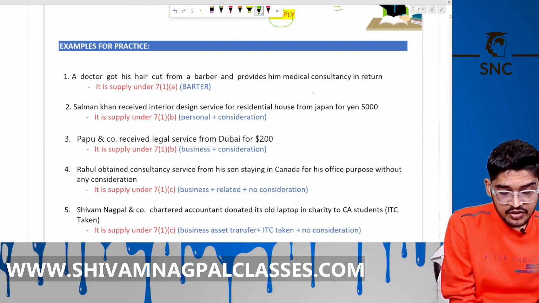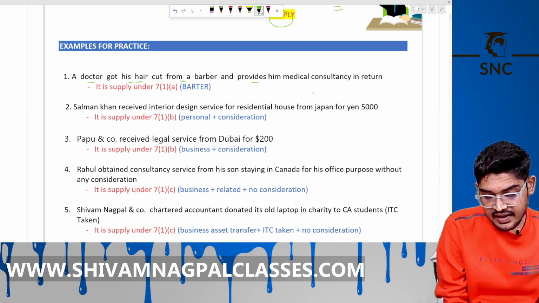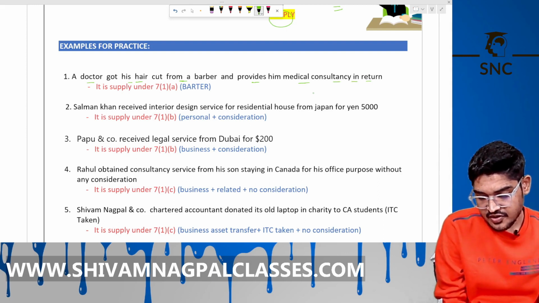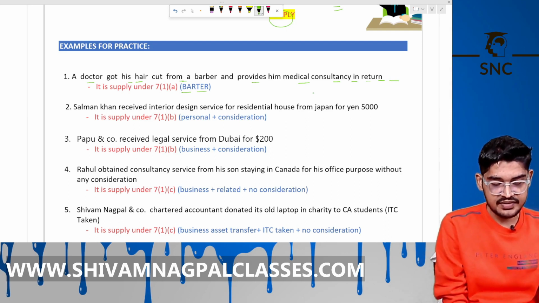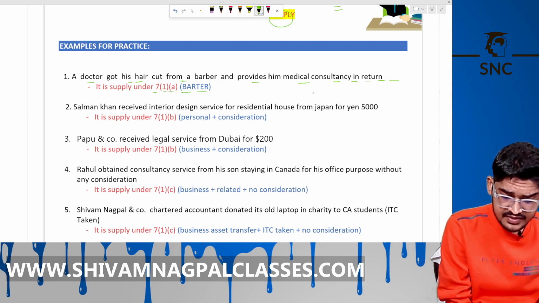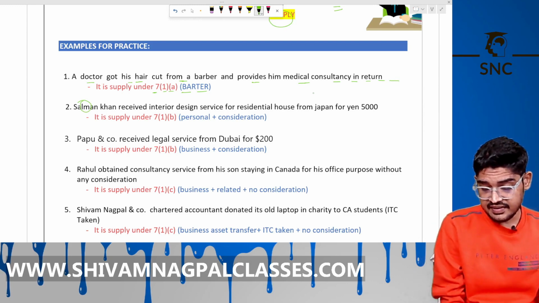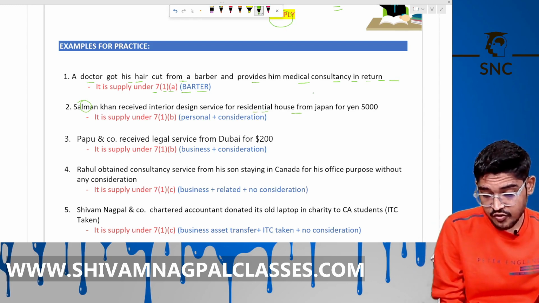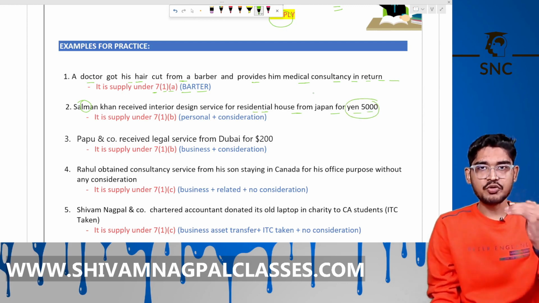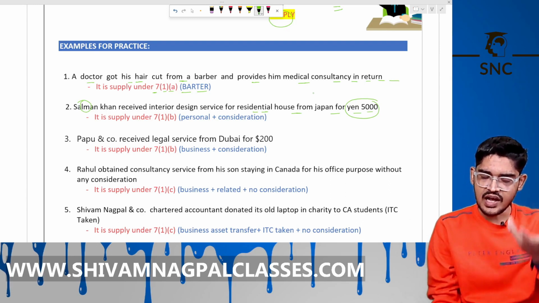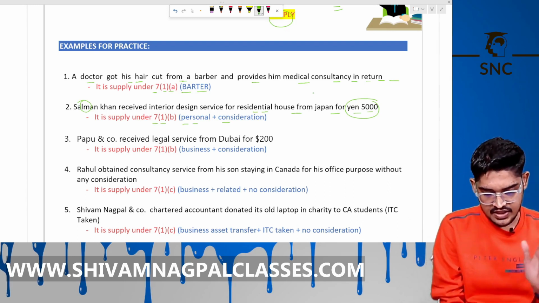A doctor got his hair cut from a barber and provides him medical consultancy in return. What is this? This is a barter, supply under section 7.1a. Salman Khan receives interior design services for his residential house from Japan for 5,000 yen. So there is consideration. You are importing the services and there is a consideration, so it is always a supply. 7.1b, personal purpose plus consideration.